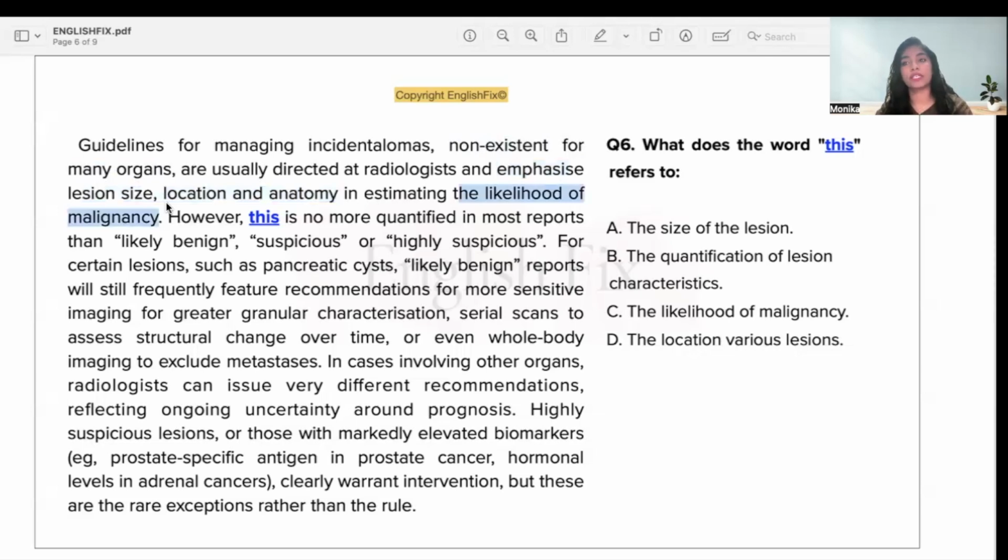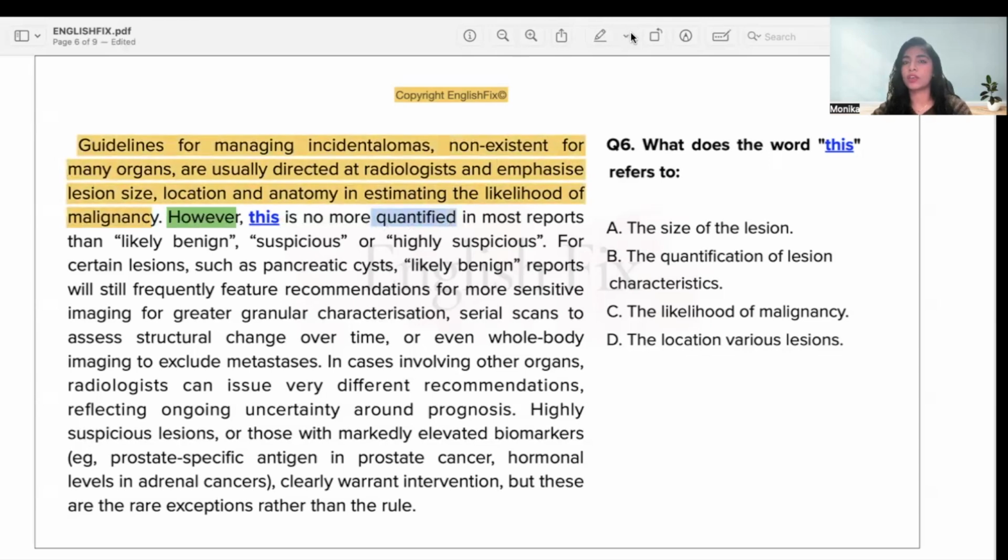So in order to figure that out, the guidelines mainly focus on the lesion size, location, and anatomy, and they are usually directed at radiologists. Okay, I've got it. So based on this, now I have to answer. However, if they're using "however," they're going in a different direction. They're talking about some change. Whatever this is, dash is no more quantified.